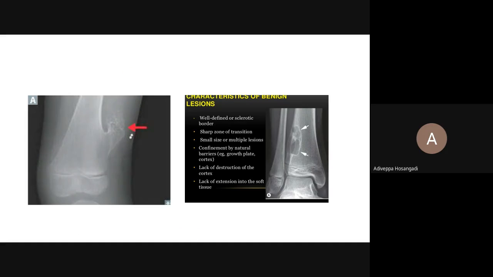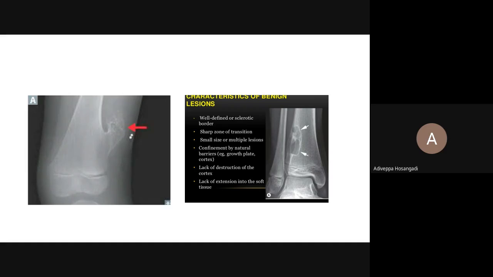There can be two types. This is a pedunculated type. There can be something called a sessile type. Pedunculated means there is a stalk. More importantly, it is covered by a cartilaginous cap, which you cannot see on the X-ray.